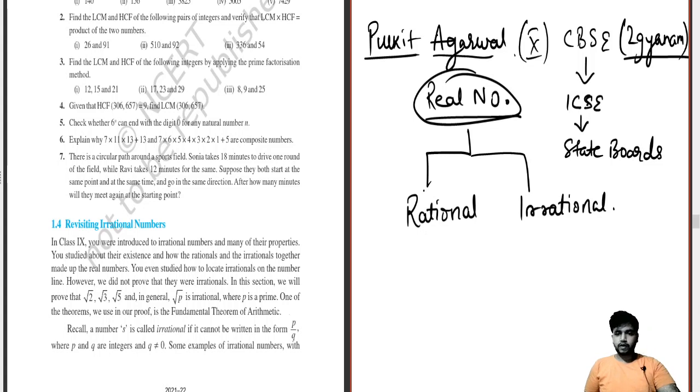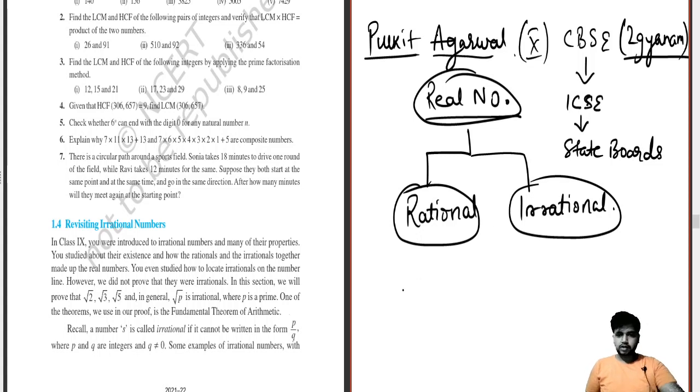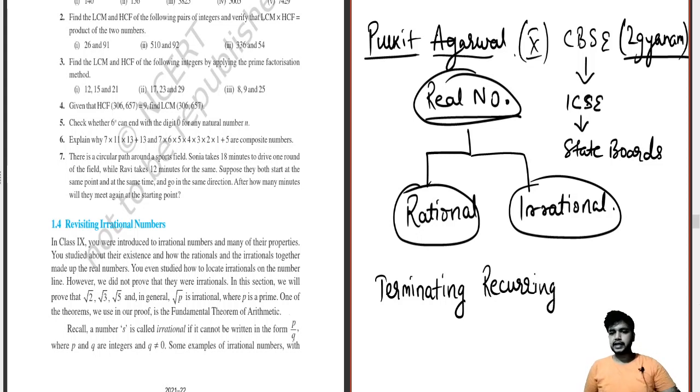Okay. So first of all, we will be discussing rational numbers and irrational numbers. There are 4 stages of the concept. First we say terminating. You have to be familiar with this word. If you are not, then get back to work. And if you want to understand it literally, take your pen and paper. Terminating, recurring, non-terminating, non-recurring. These are the 4 words which a class 10 student, or a student who is studying the number concept in mathematics, should know: what is terminating, what is non-terminating, what is recurring, and what is non-recurring.